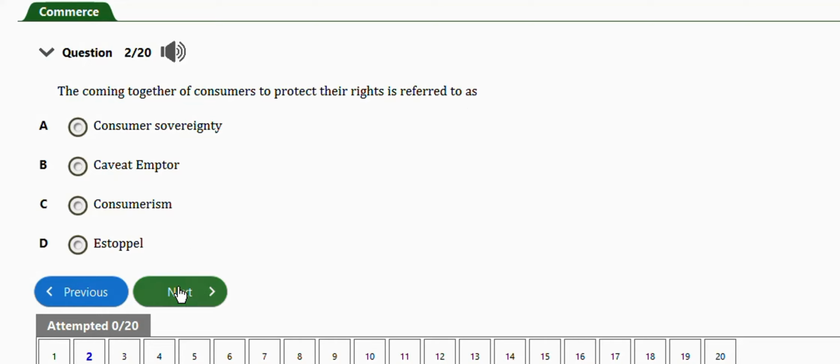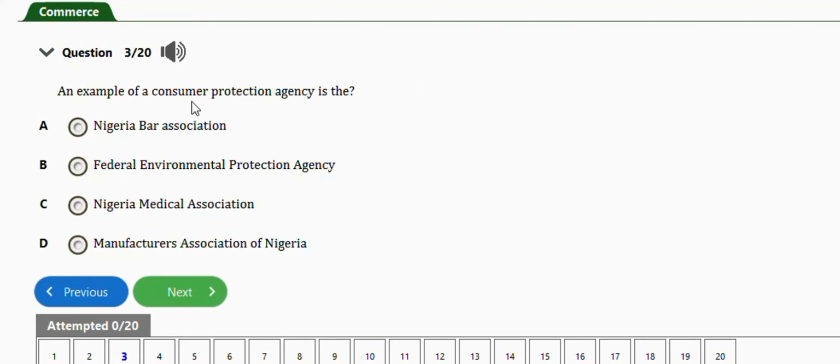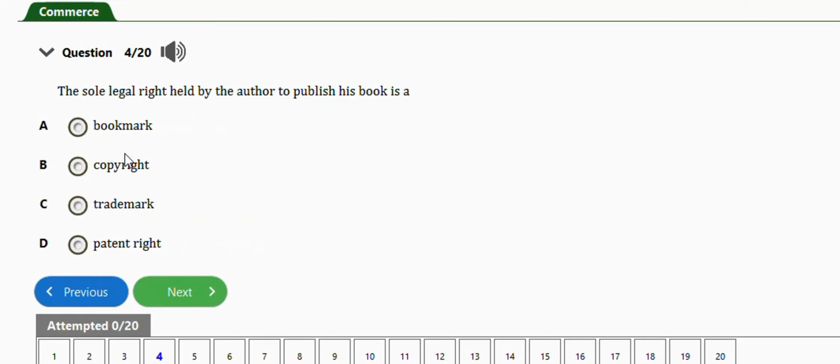Option C. Next question says an example of a consumer protection agency is the Nigeria Bar Association, Federal Environmental Protection Agency, Nigeria Medical Association, Manufacturers Association of Nigeria. So the right answer is option B, which is Federal Environmental Protection Agency. Next question says the sole legal right held by the author to publish his book is a copyright. Option B. Okay, next question.